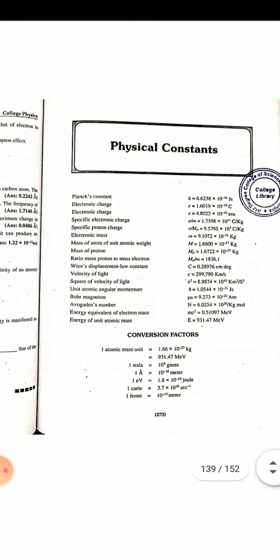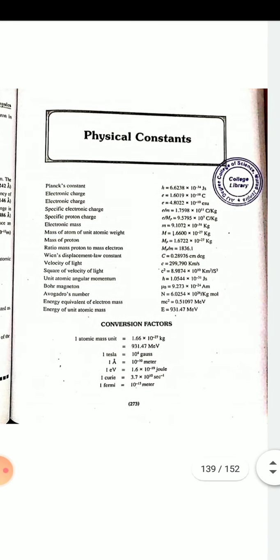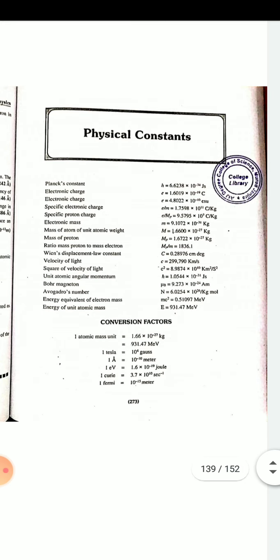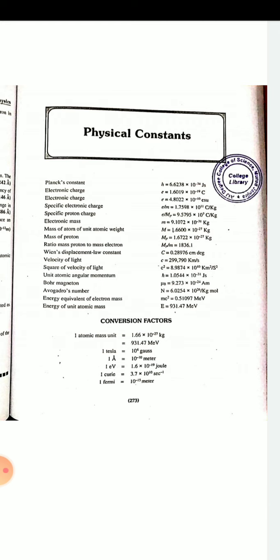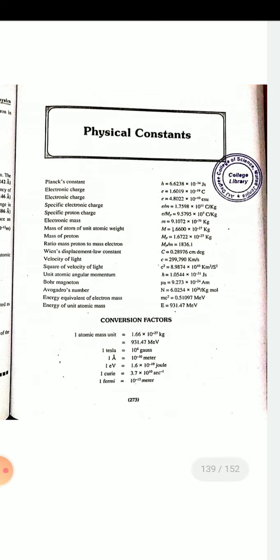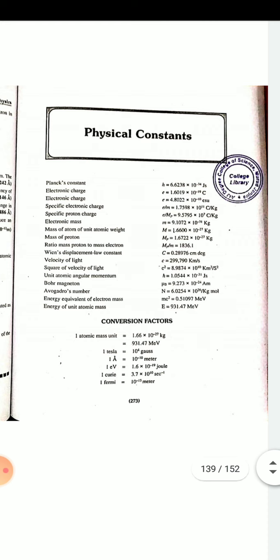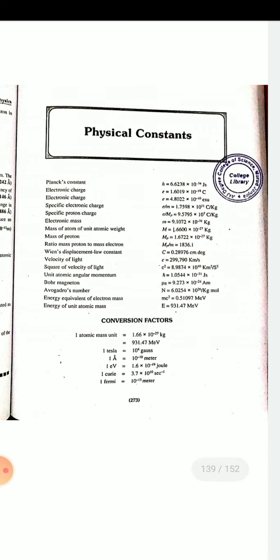These are a few physical constants that you should remember always: Planck's constant, electronic charge, specific electronic charge, specific proton charge, electronic mass, and so on. One atomic mass unit is equal to 931.47 MeV.